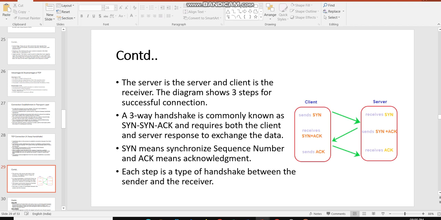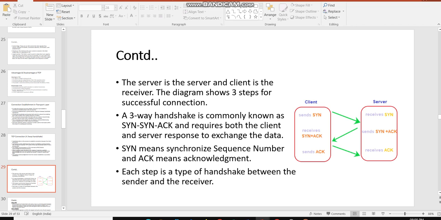So you can see that the client first sends the synchronization request, then the server receives it. In the next step, the server sends the synchronization accepted along with the acknowledgement. Then the client receives the synchronization plus acknowledgement. After it is received by the client, the client sends the acknowledgement again, which will be received by the server. In this scenario, you can see that there are two acknowledgement terms given by both receiver and sender.